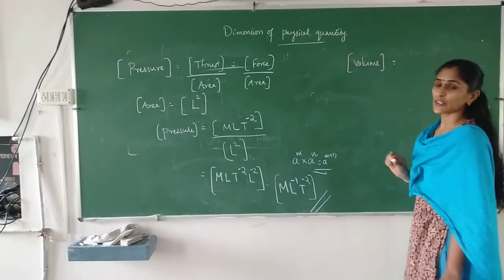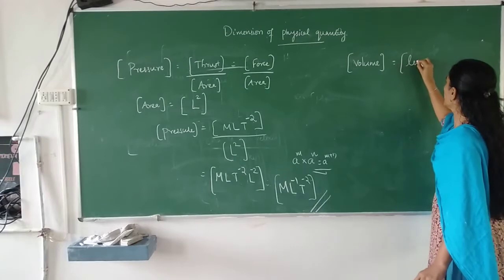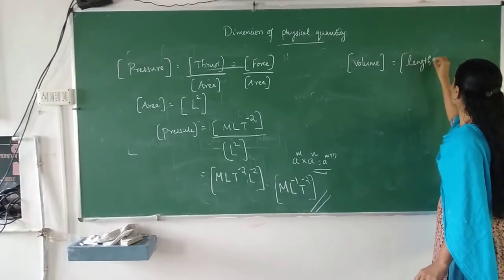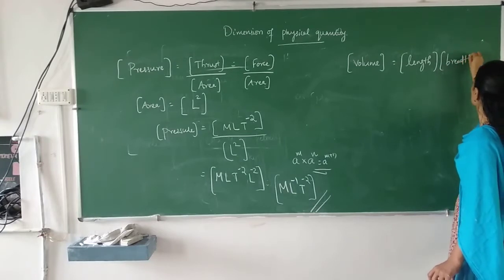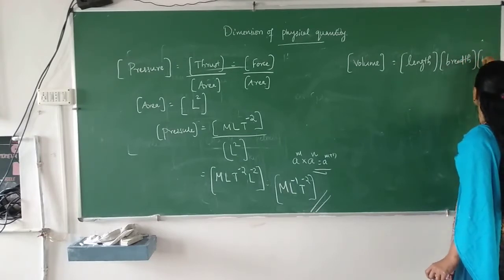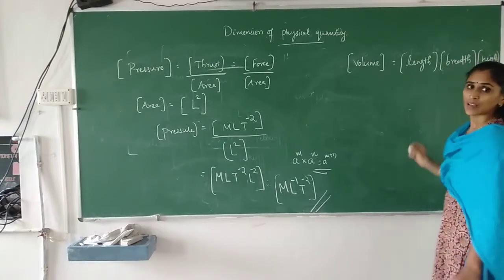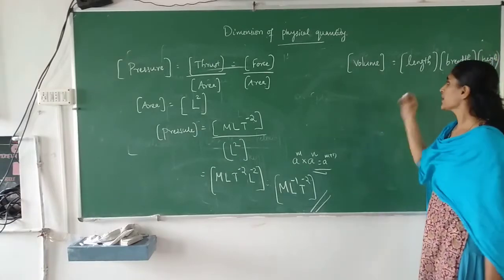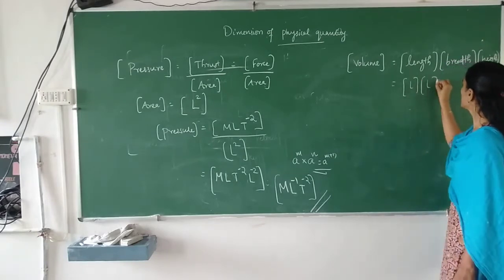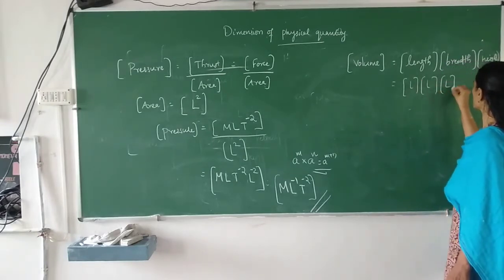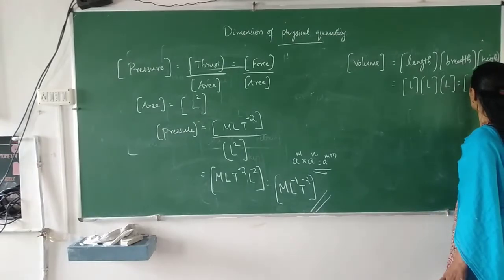If you are considering a cuboid, this can be written as length into breadth into height. All are having dimension of L only. So L into L into L, so that you will get it as L cube.